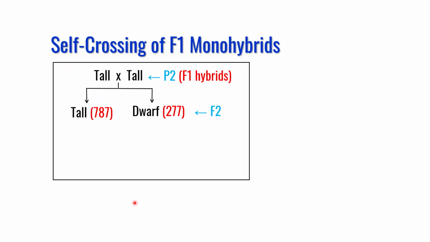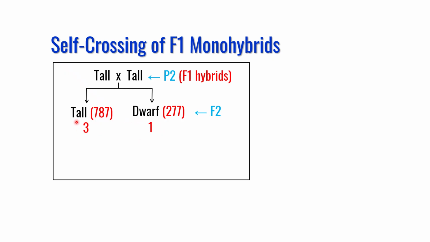If you calculate the ratio of tall to dwarf, or dominant versus recessive trait, it comes out to be 2.8 to 1, which is rounded to a 3 to 1 ratio. So the tall and dwarf ratio is 3 to 1. These are rounded figures, and this is the probability.